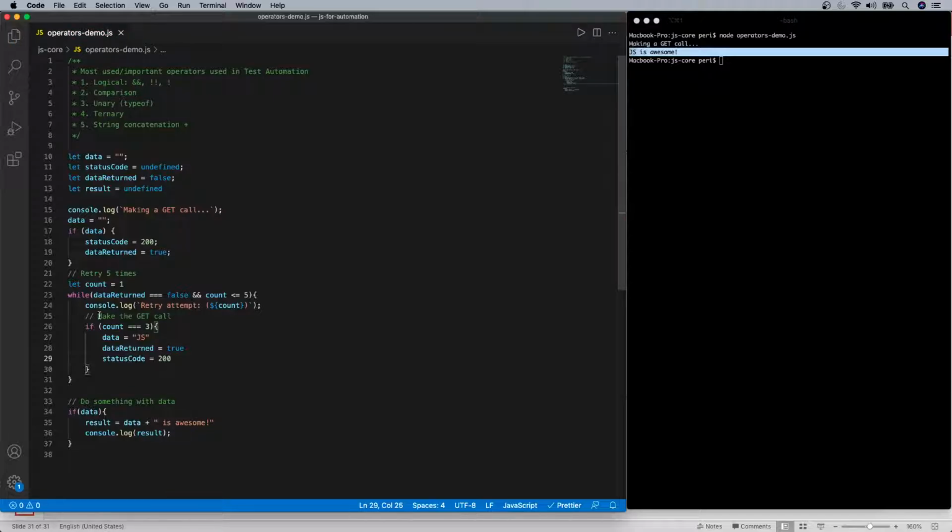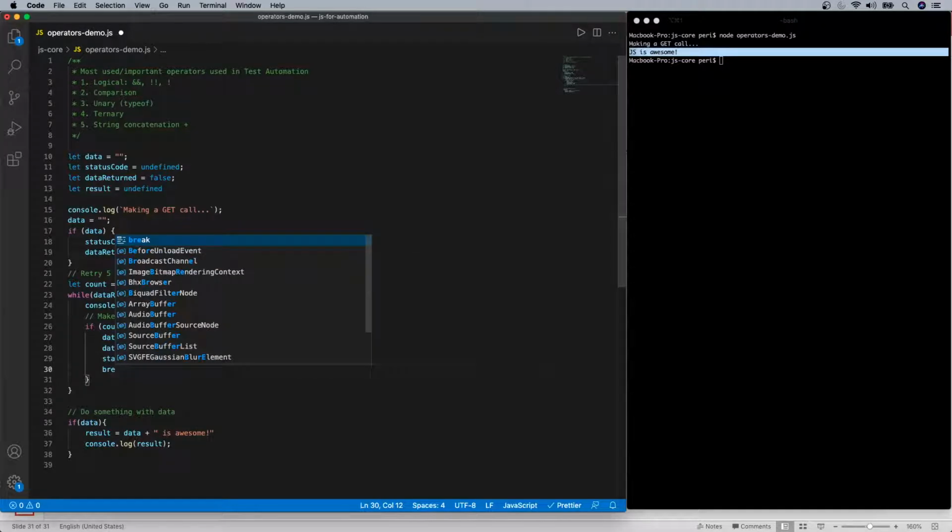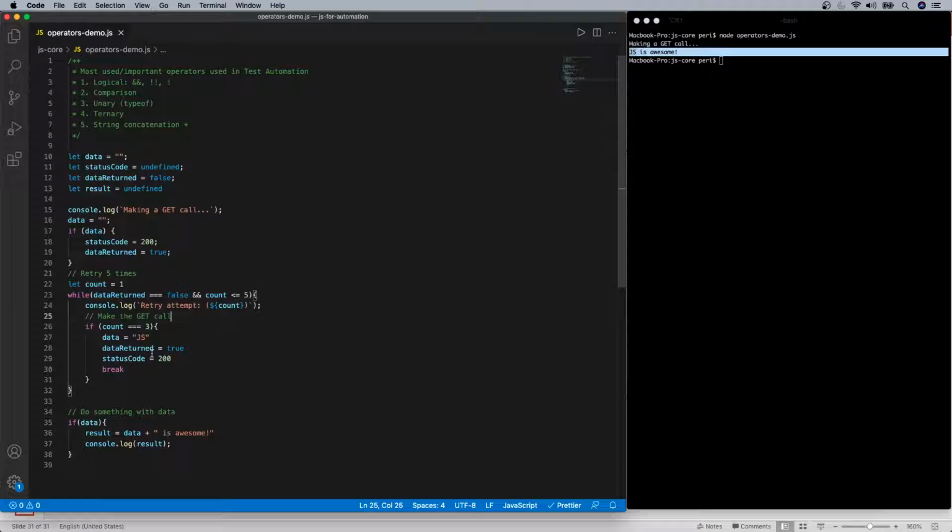Because we are in a loop, let's end the loop. The way we can end the loop is by putting a break statement. This break statement within the if is issued to the while loop, so the while loop can be broken. We are just making an assumption that we get the data in the third attempt.